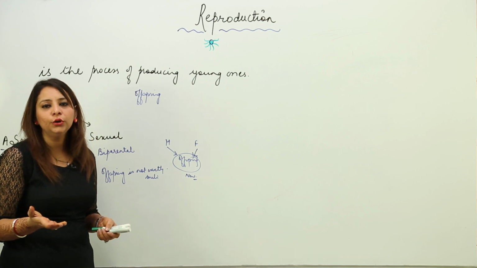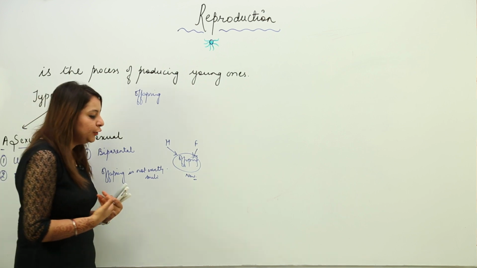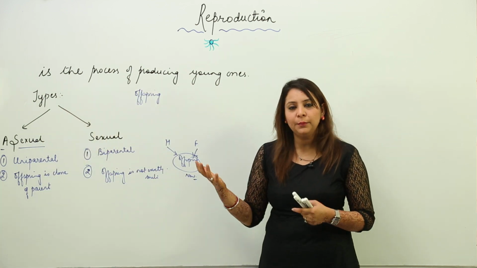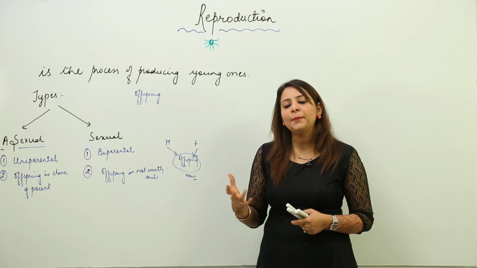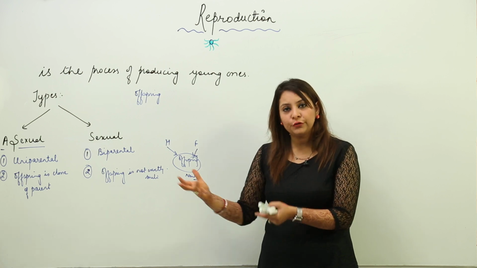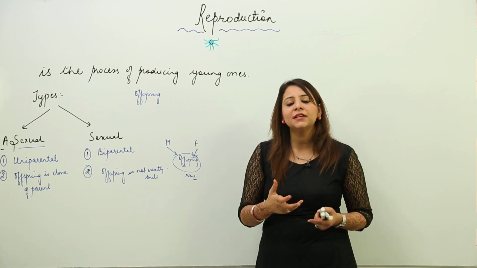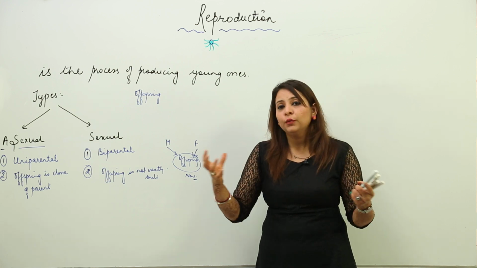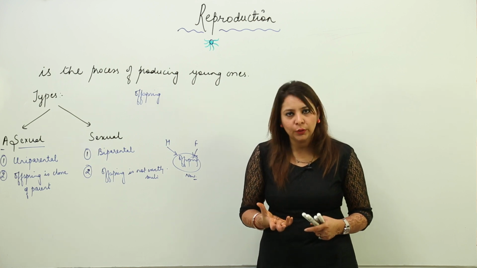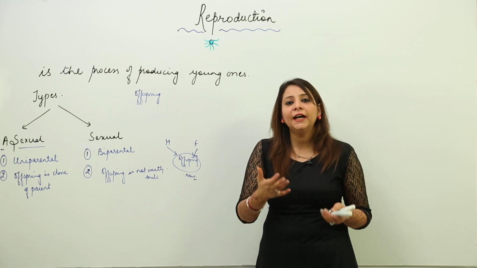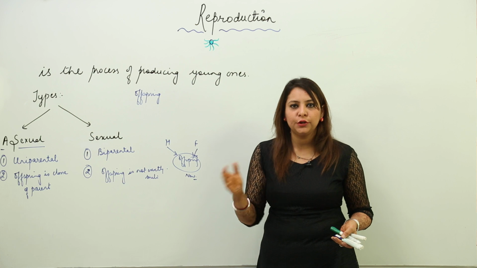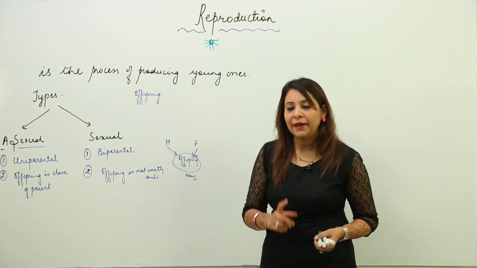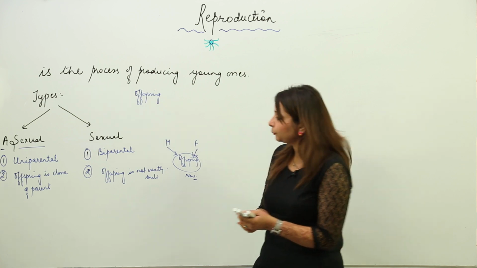As you all know, in humans sexual reproduction occurs, we have two parents, that is, we are biparental. So you are not a carbon copy of your father or your mother. There are certain characters which you inherit from your mother and some from your father, and there are certain characters which just blend together to form a new character, because you have certain dissimilarities as compared to your parents. So the offspring is not exactly similar to the parent in sexual reproduction.